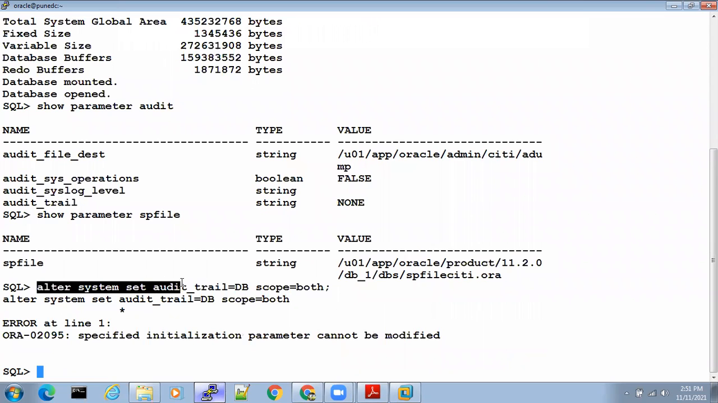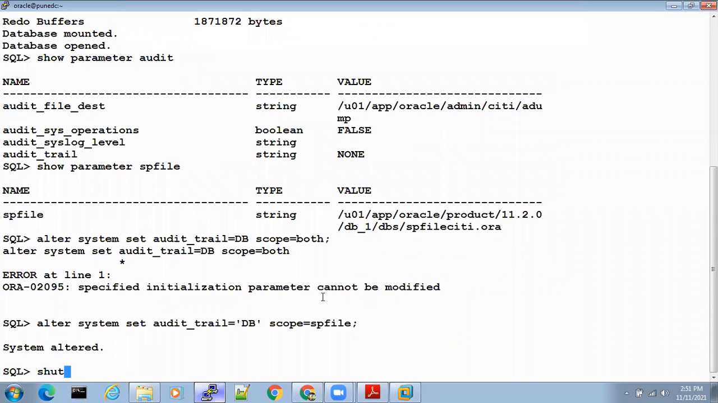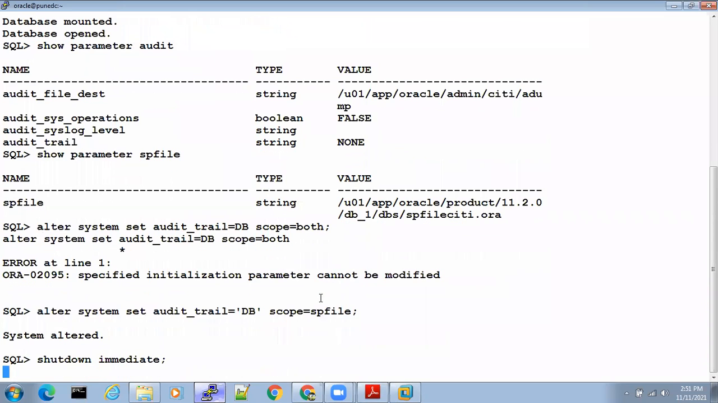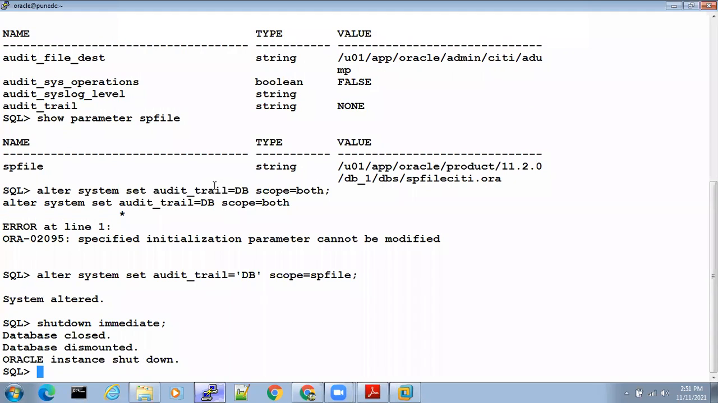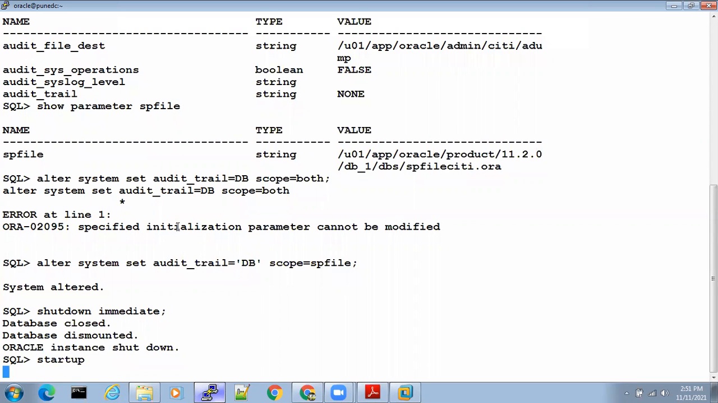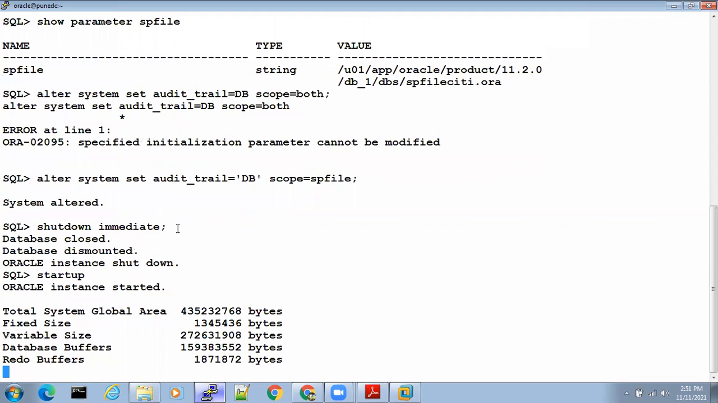This database parameter needs a restart. You cannot modify it on the fly. You have to first change it in the SP file, then shut down the database and start up the database. This parameter is dynamic in nature, but it needs a database restart. Some parameters do not need a database restart.